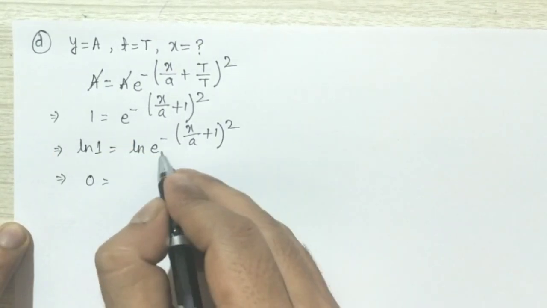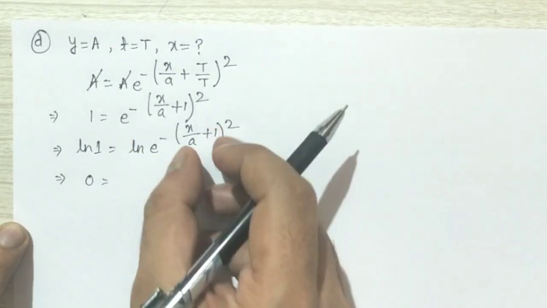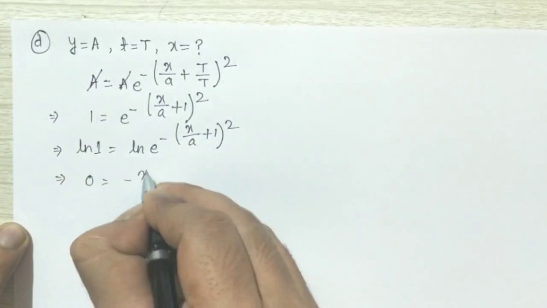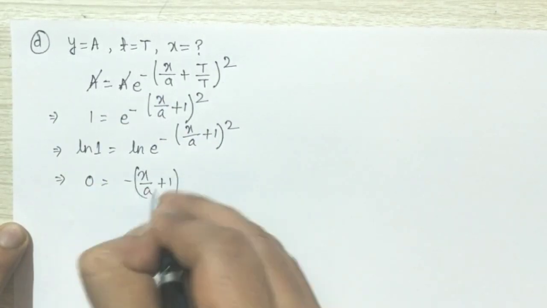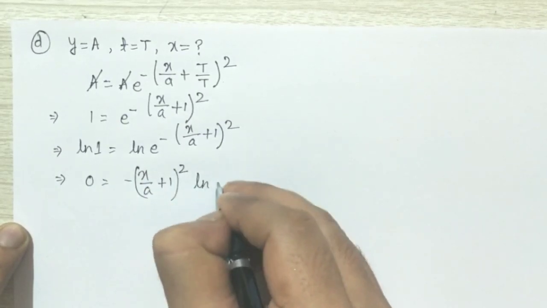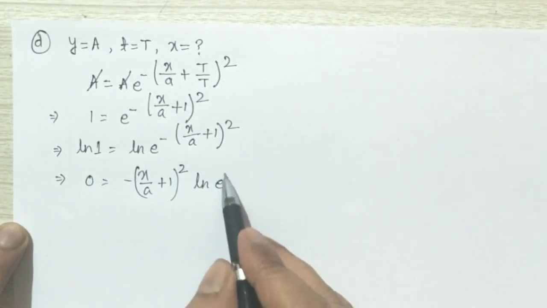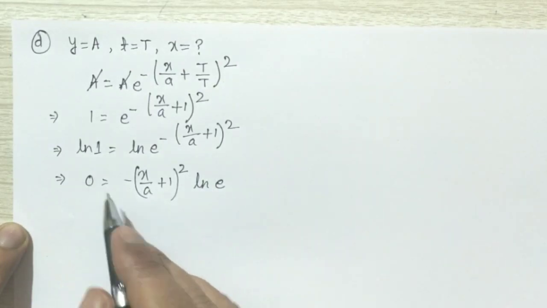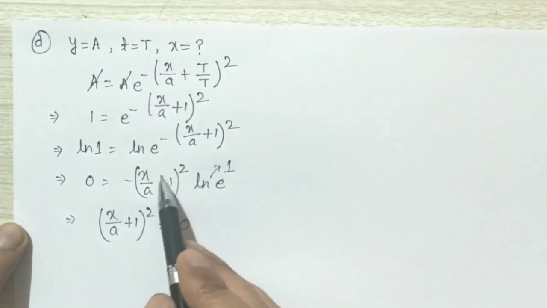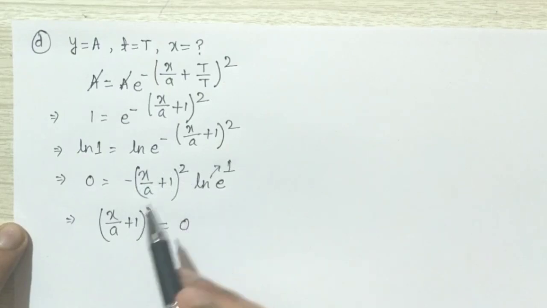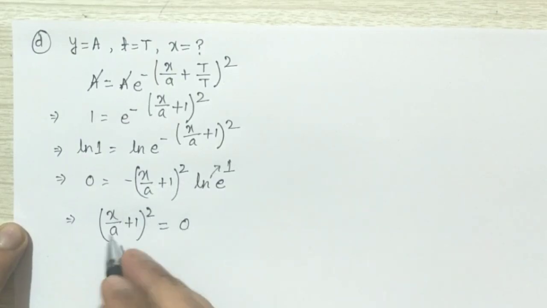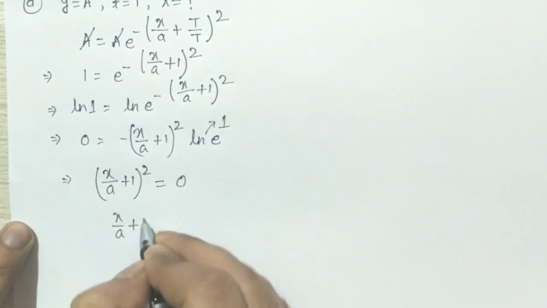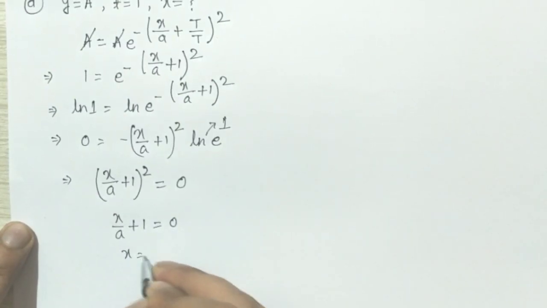So 0 equals, now by the concept of logarithm, this power will come before ln. So minus x by a plus 1 whole square ln e. The value of ln e is 1. And since it is 0, it means that this term will be 0. x by a plus 1 whole square equals 0. So from here x by a plus 1 equals 0, or x equals minus a.